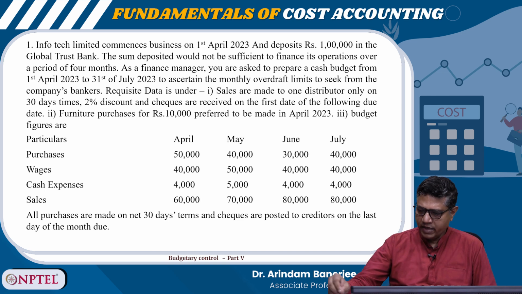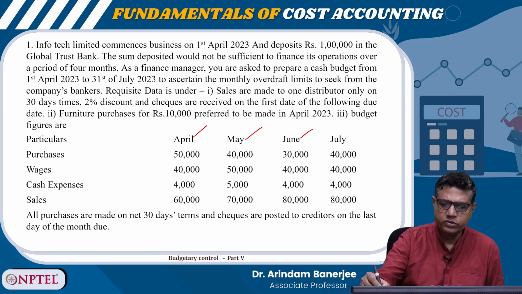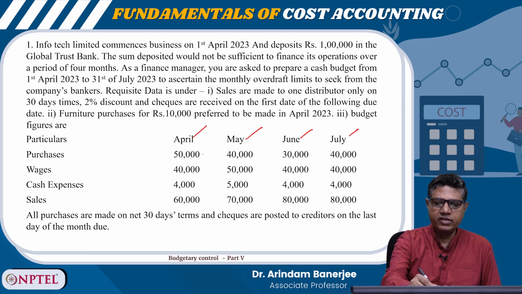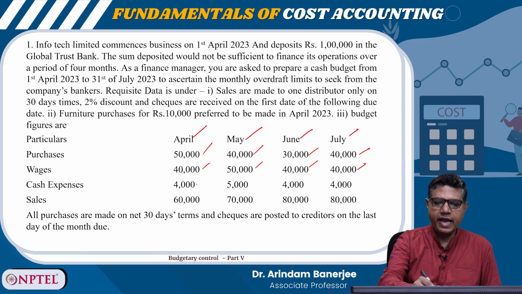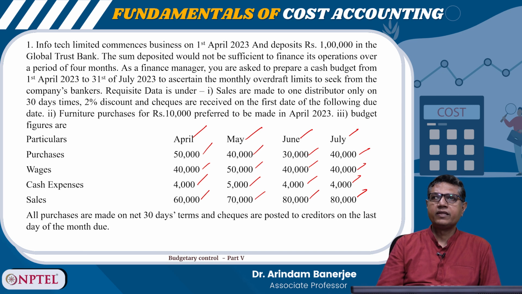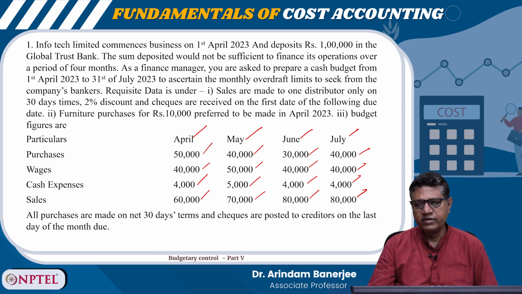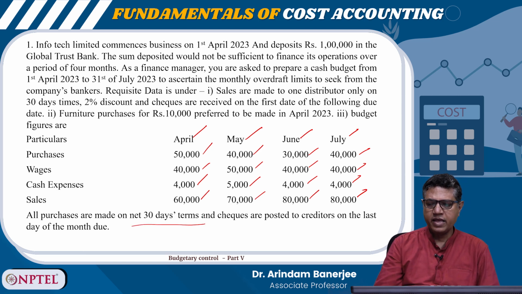Budget figures are April, May, June, July. Purchases: 50,000, 40,000, 30,000, 40,000. Wages: 40,000, 50,000, 40,000, 40,000. Cash expenses: 4,000, 5,000, 4,000, 4,000. Sales: 60,000, 70,000, 80,000 and 80,000. So, these are the figures given, the budget. All purchases are made on net 30 days terms and checks are posted to creditors on the last day of the month due.